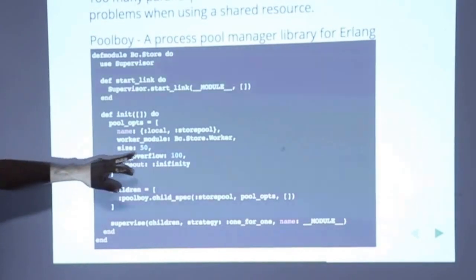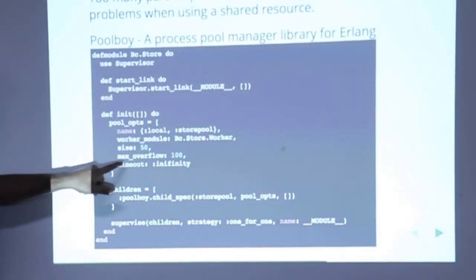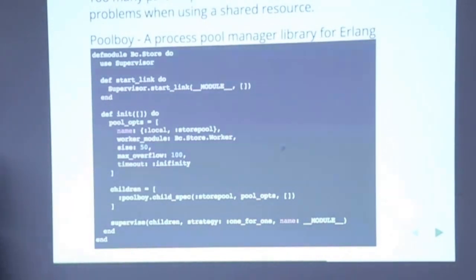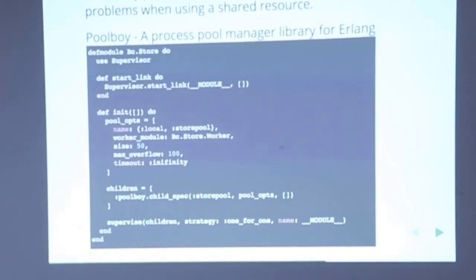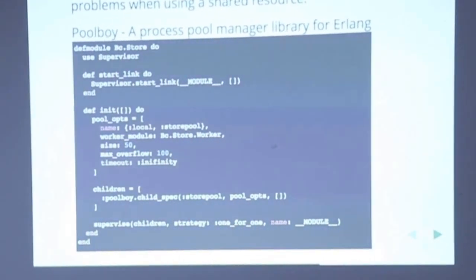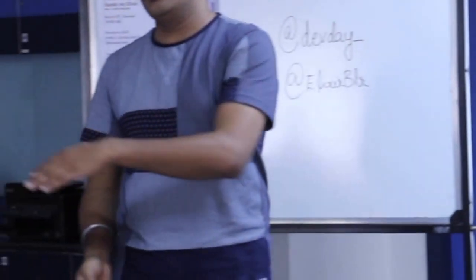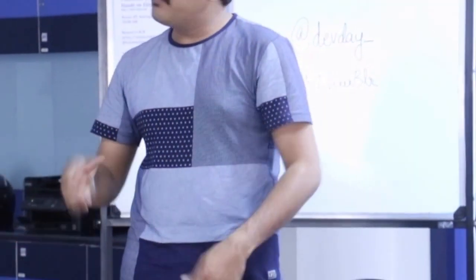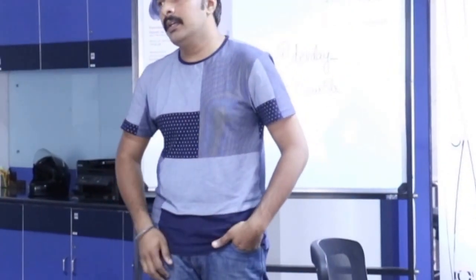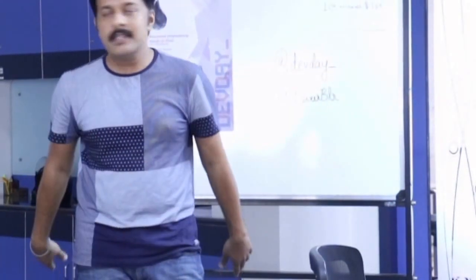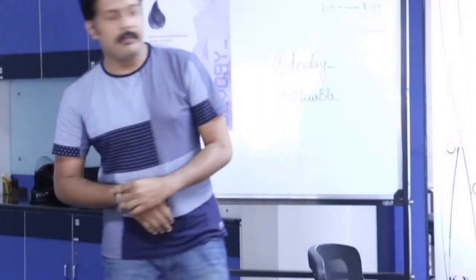So you say that my pool size is 50, right? And then I can overflow probably to 100, right? So what it's saying is at a time I will have 50 open connections to Cassandra. Now if my workload is above 50, I will expand it to 100. So total I will have 150. If it is expanding above that, I will put them into a queue till these guys finish. So even the massive set of processes you are bringing into a sequence, poolboy internally will do the queuing.